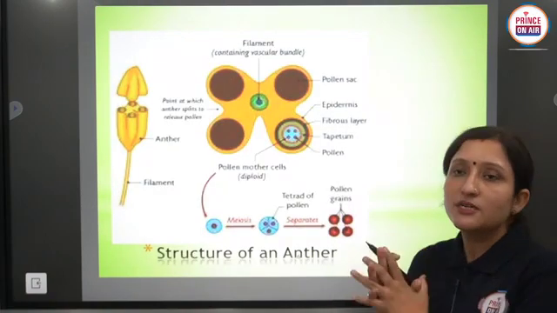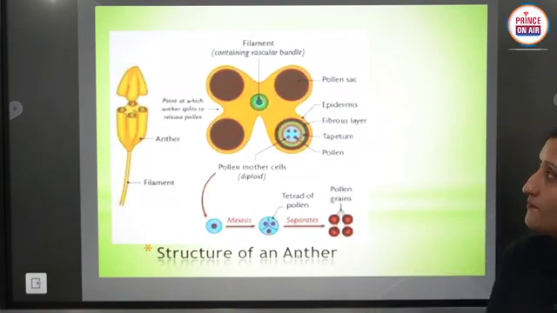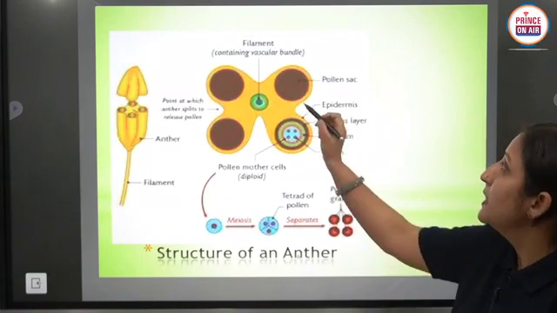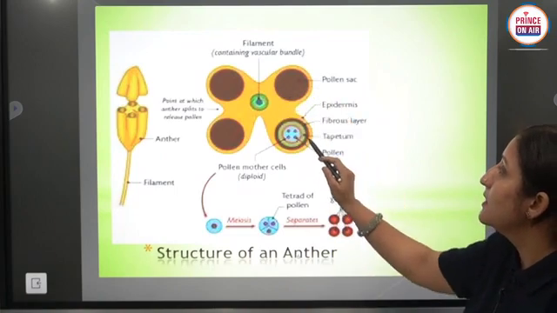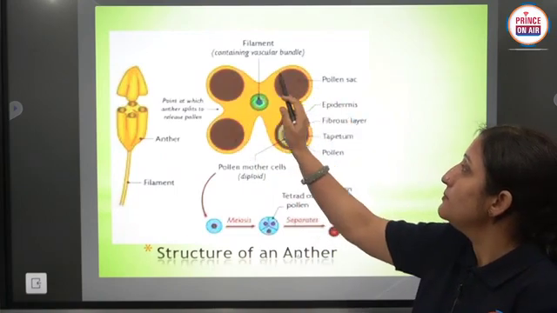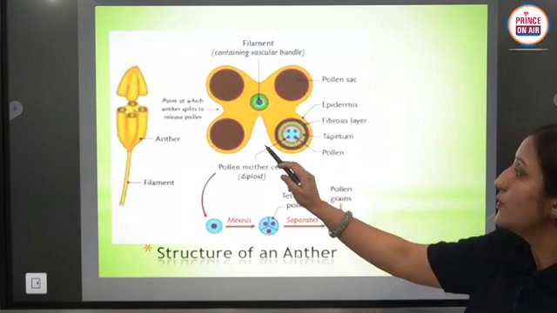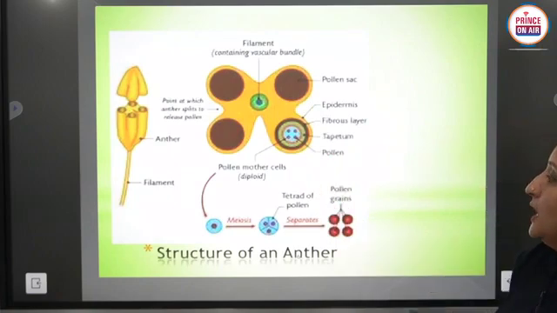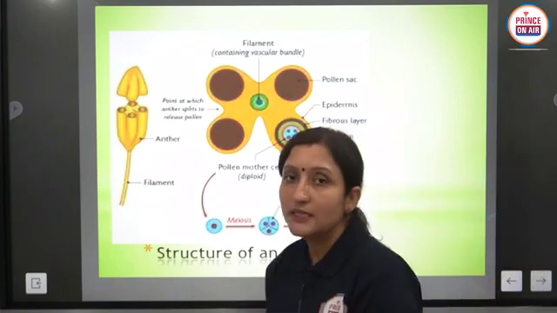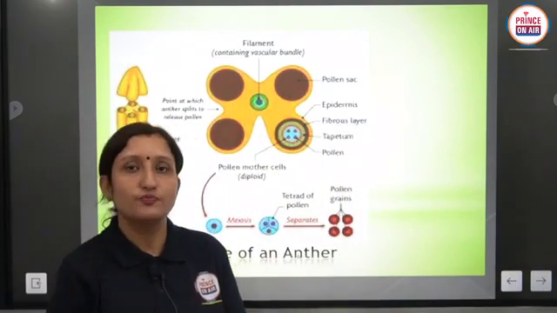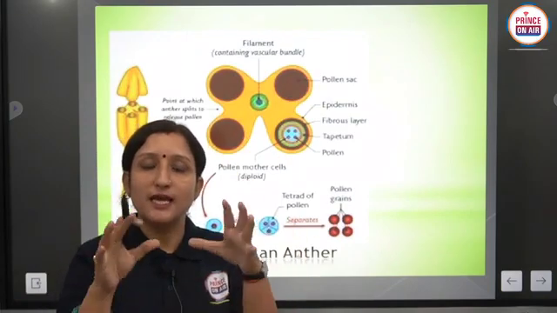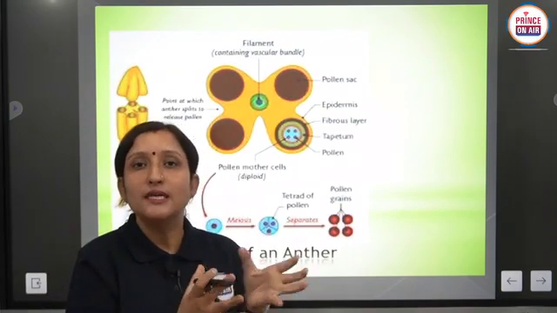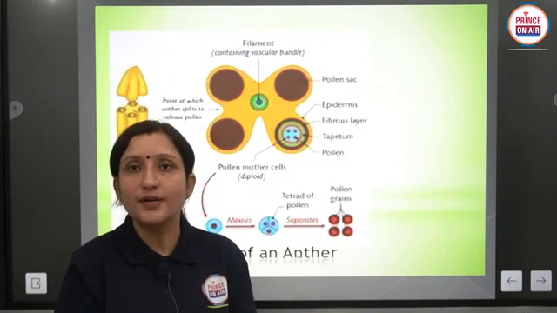It is the main structure related to microsporangium, in which a filament and connective are present in this part, and there are 4 microsporangia present, one on each corner. The main point related to this diagram is the structure of the microsporangium or anther, because in the anther 4 layers are present which are very important.